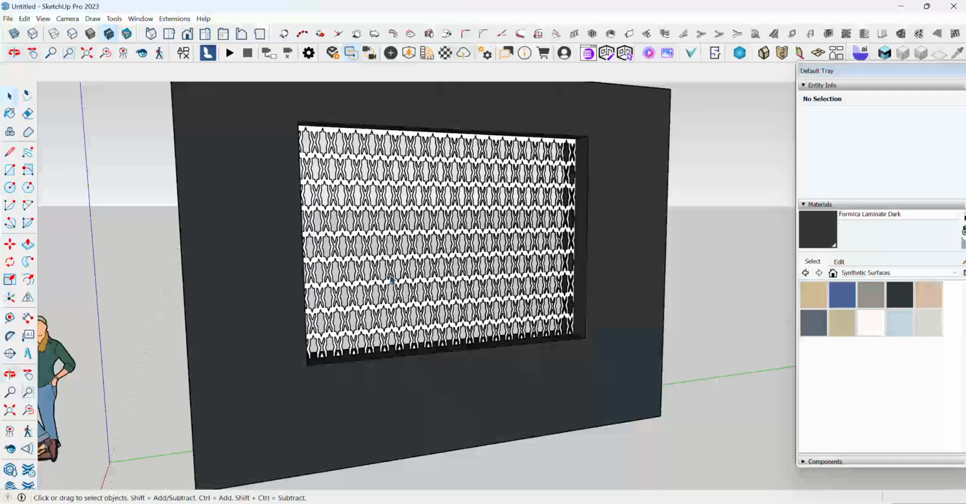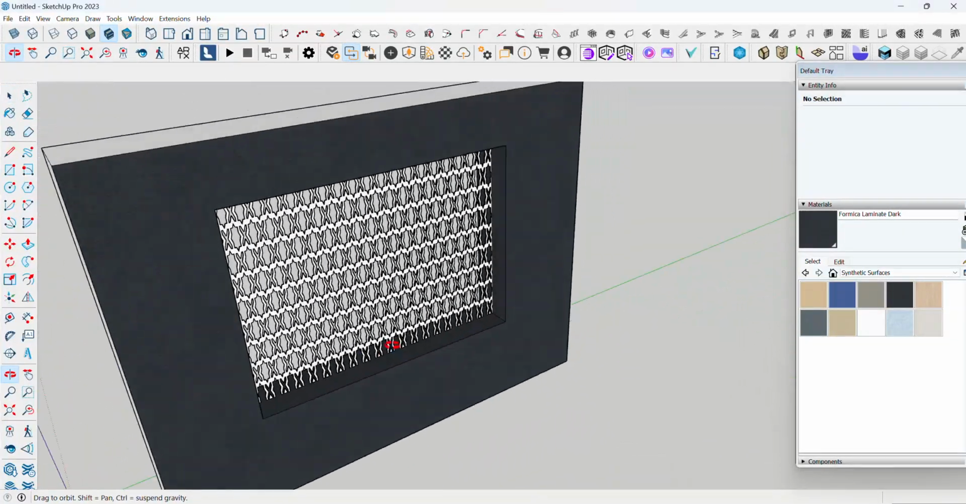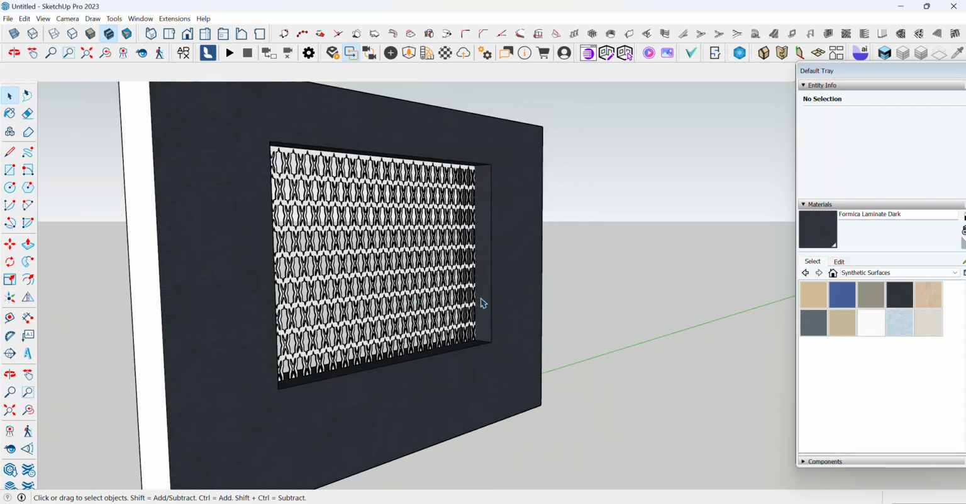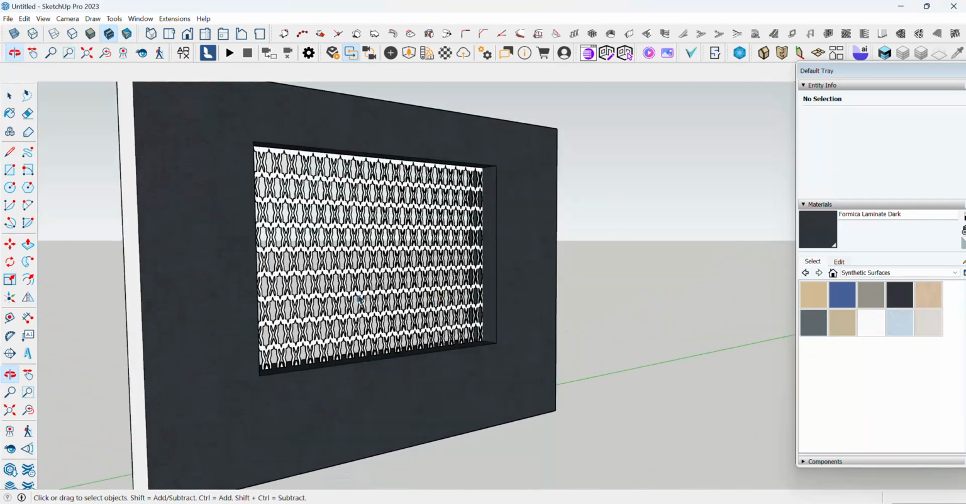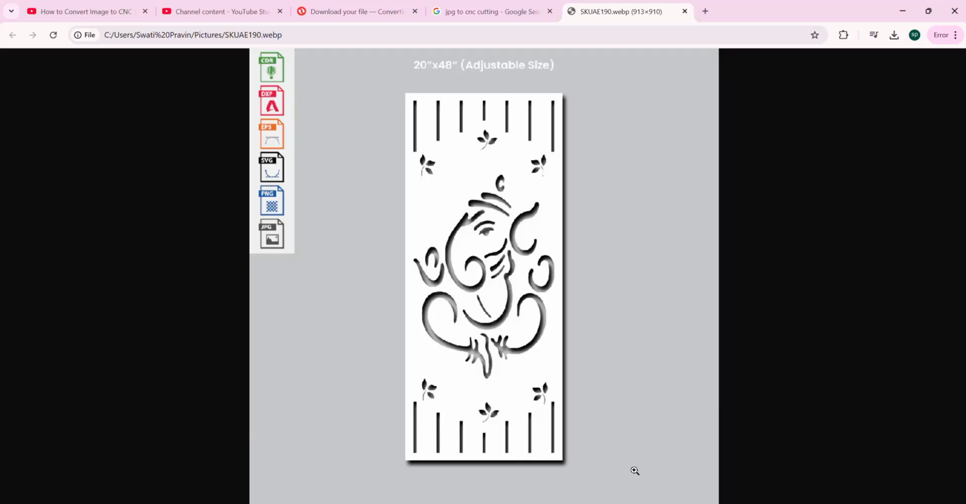So here I have imported one image and I have converted it into the CNC cutting and I have placed it over the opening. So as you can see, this same design we can import, or any image we can create as a CNC cutting. So let's do it. First we have to go to Google.